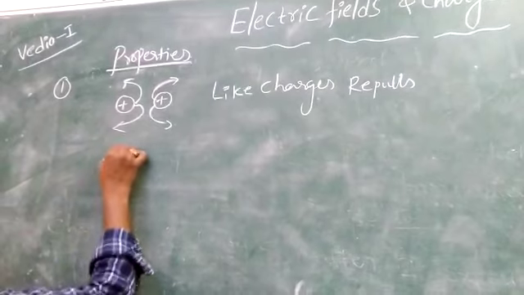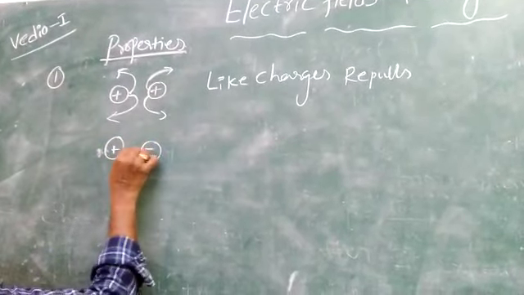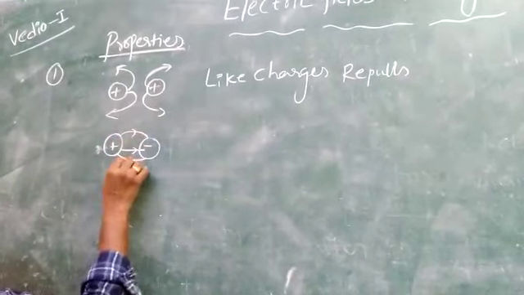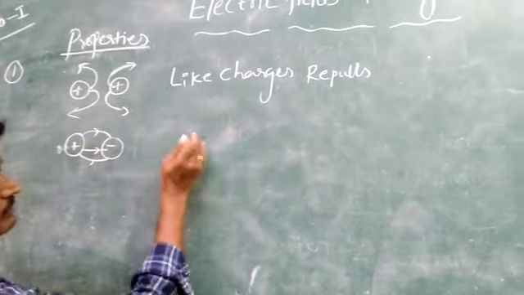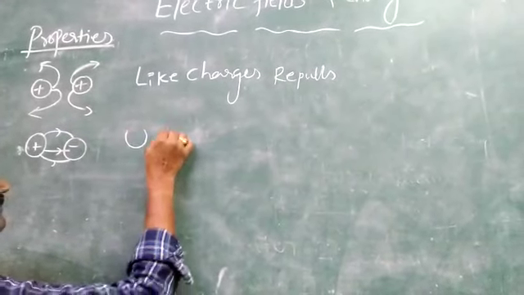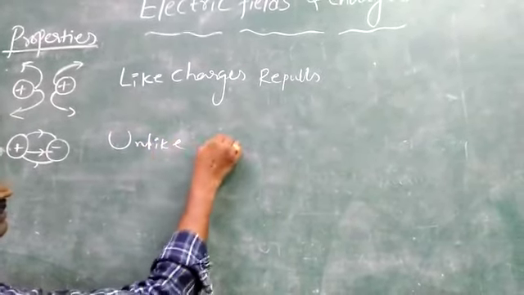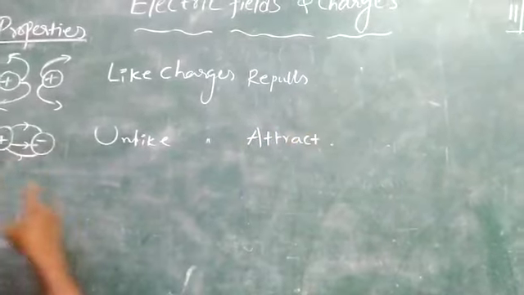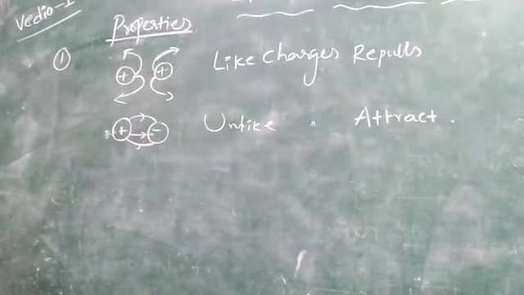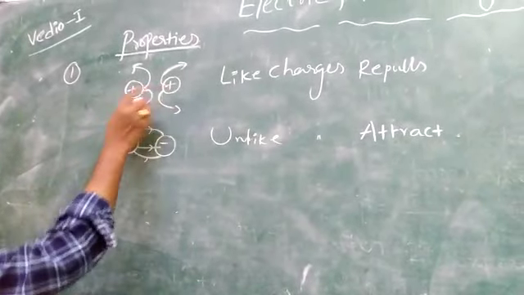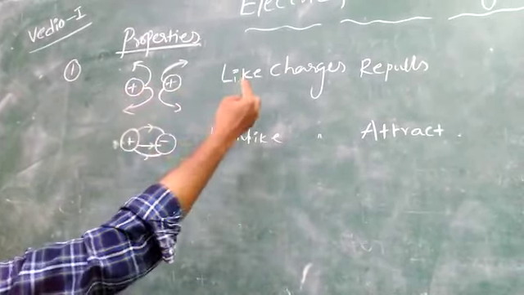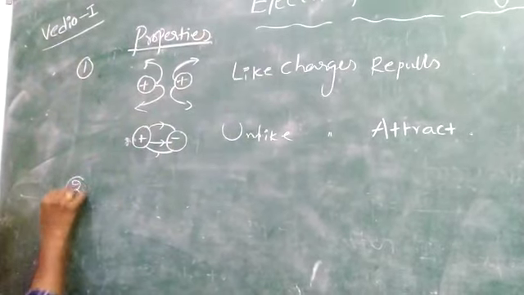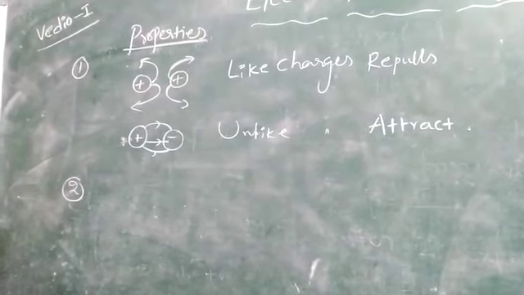And unlike charges attract each other. Unlike charges attract, means plus and minus attract each other. Plus plus, or minus minus, repel each other. This is a property of charge.